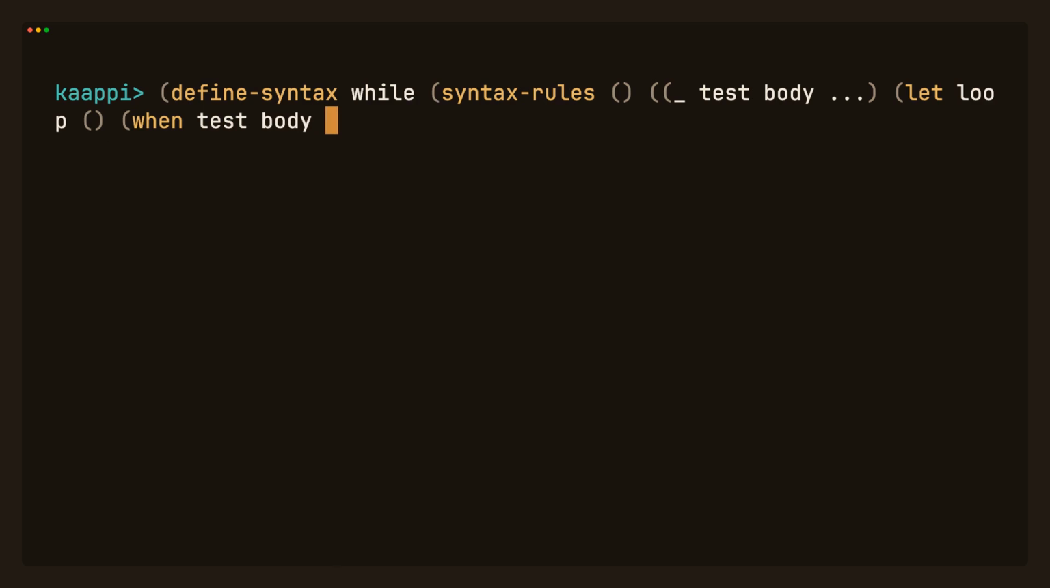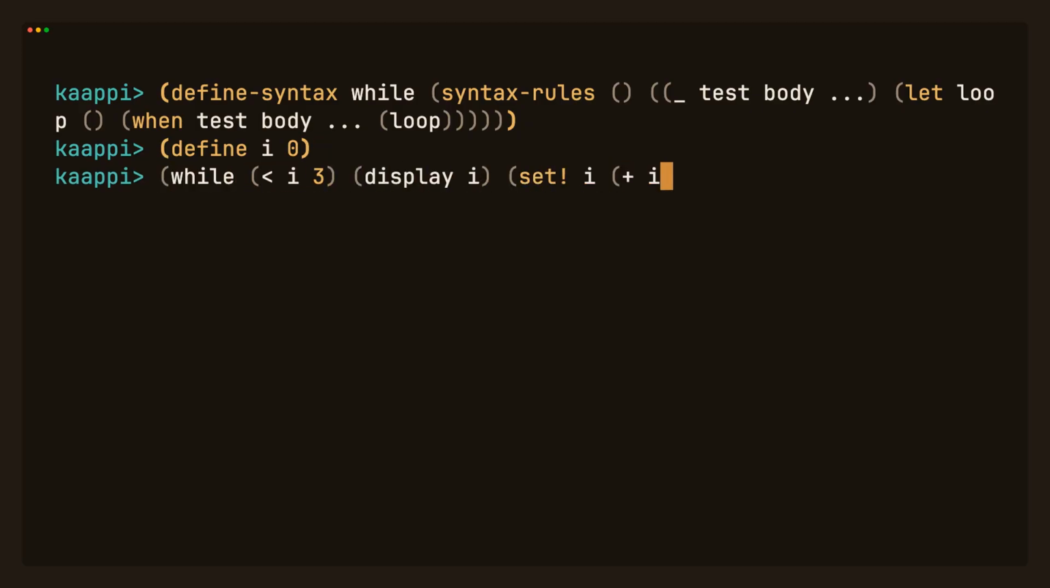The ellipsis, body ..., lets a macro take any number of expressions. Here's a while loop, which Scheme doesn't ship. Run the body as long as the test holds. Under the hood, it's the named let from last episode in a nicer wrapper. And now, while is part of your language.